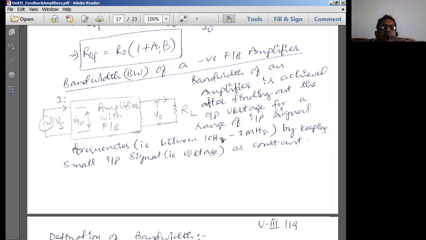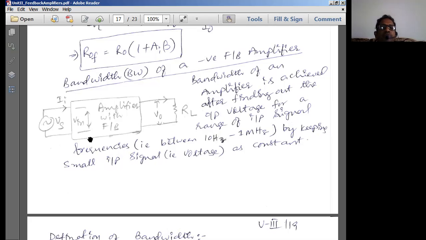We already performed this experiment on an amplifier. When you perform an experiment on an amplifier, how do you perform it? You have to draw the graph between the input frequencies and gain. What is gain? Output by input. For the input voltage, we take a small voltage value, something like less than 1 millivolt. Because of amplifier action, it has to amplify the input signal from millivolts to some volts. Because of that, we can say that it is working like an amplifier.